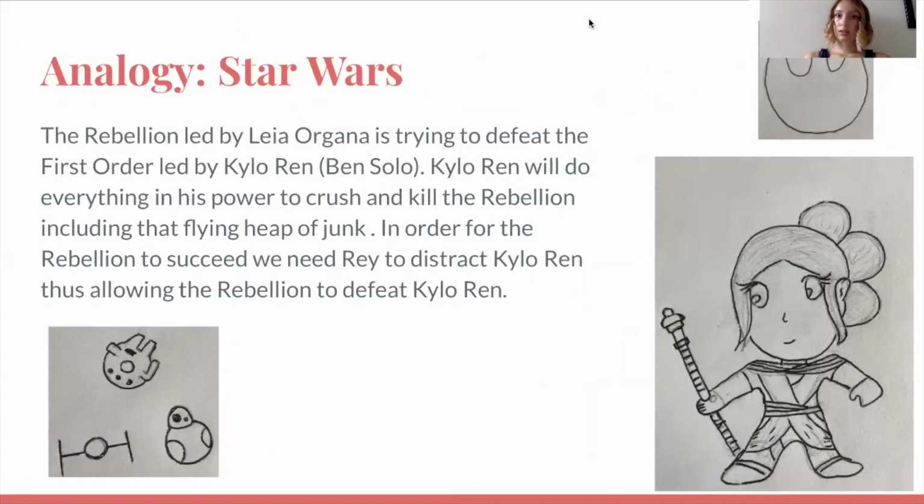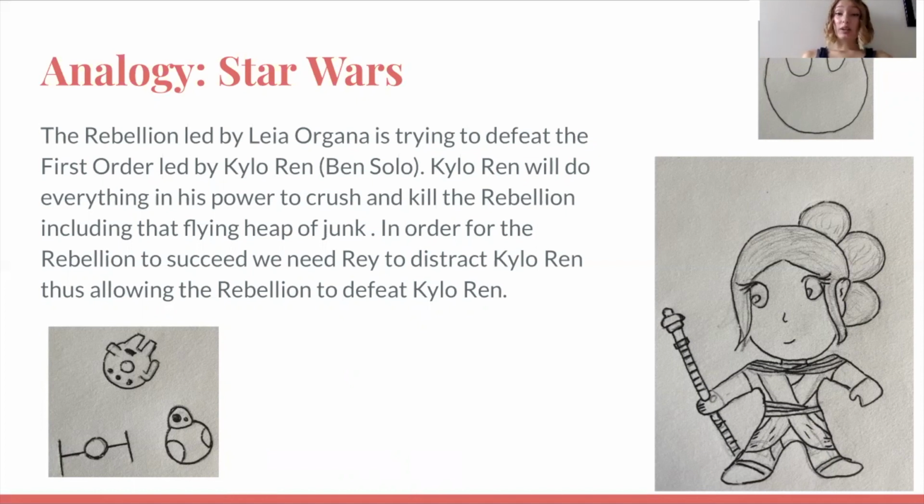Alrighty, so we're going to use an example with Star Wars. The rebellion led by Leia Organa is trying to defeat the First Order led by Kylo Ren, also known as Ben Solo. Kylo Ren will do everything in his power to crush and kill the rebellion, including that flying heap of junk, the Millennium Falcon.